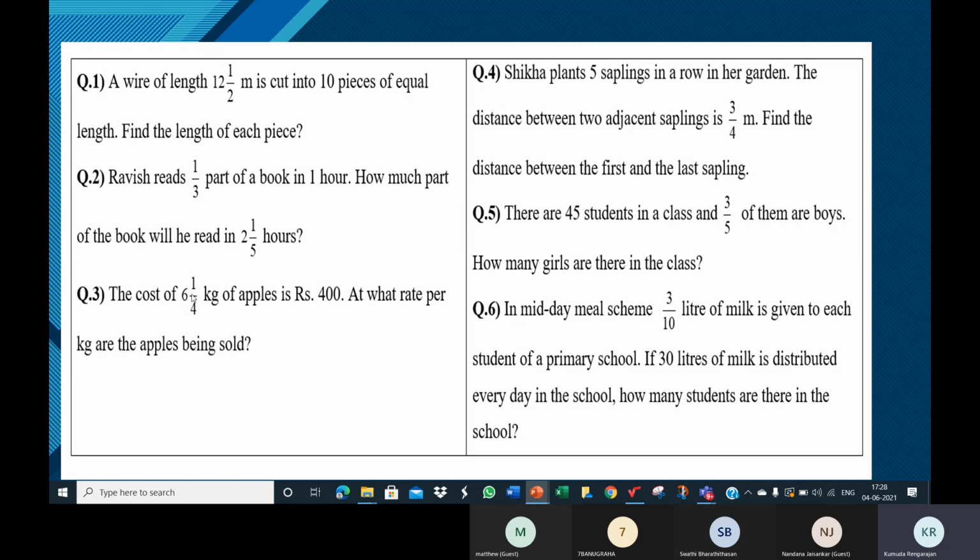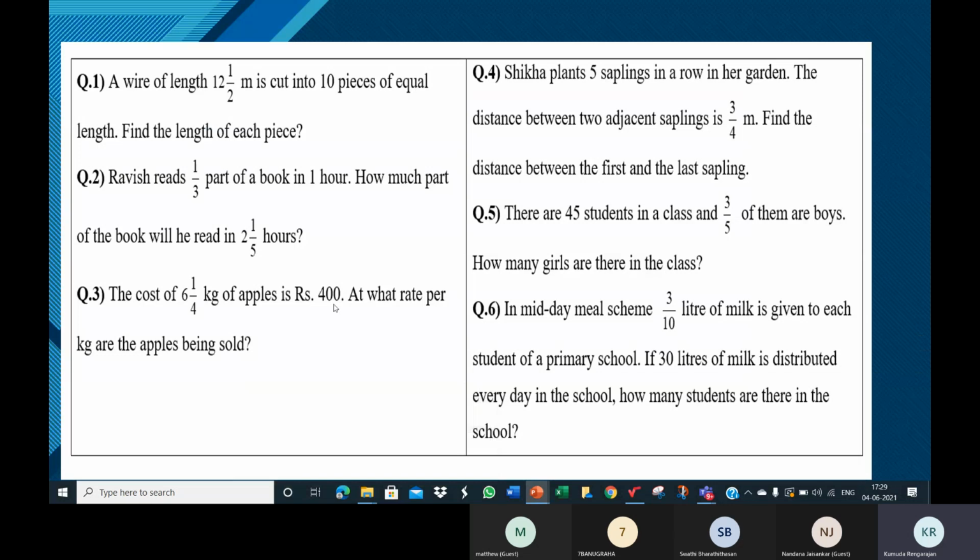100 divided by 5. So similarly, here it is 400 divided by 6 1 by 4. 100 by 5 is 20. So in our example, the cost of apples per kg, or the rate per kg of apples, is rupees 20.